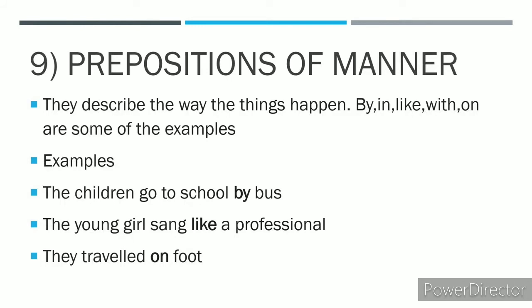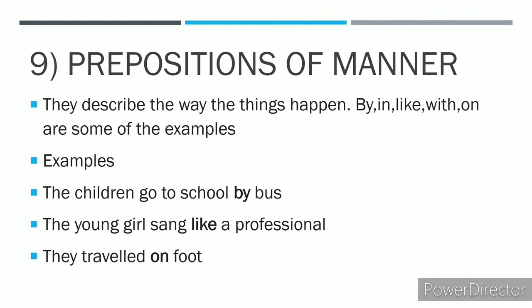Prepositions of manner. They actually describe the way things happen. How do things happen? They describe that. So by, in, like, with, on are some of the examples of prepositions of manner. Let's have a look at the examples. The children go to school by bus. So by here becomes a preposition of manner because it describes how the children travel to school. How? By bus.